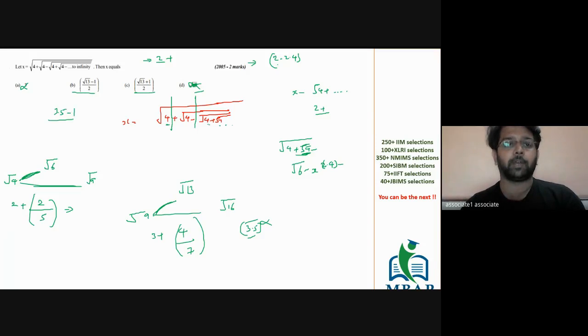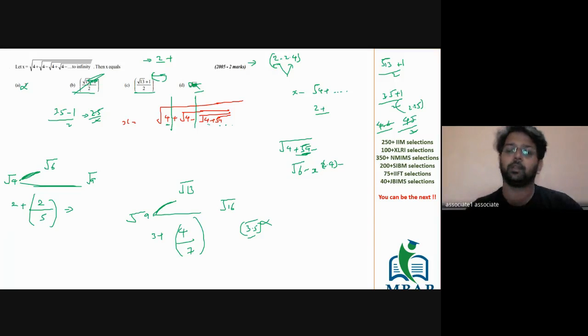It says 3.5 minus 1 divided by 2, which is 2.5 divided by 2, which is 1.25, which is less than 2. We know the answer is going to be more than 2, so this also goes out. So the final answer is going to be root of 13 plus 1 by 2, which is 3.5 plus 1 divided by 2, sorry, it's 4.5 divided by 2, which is 2.25. 2.25 perfectly fits into the range of 2 and 2.4. So you will mark C as the answer.